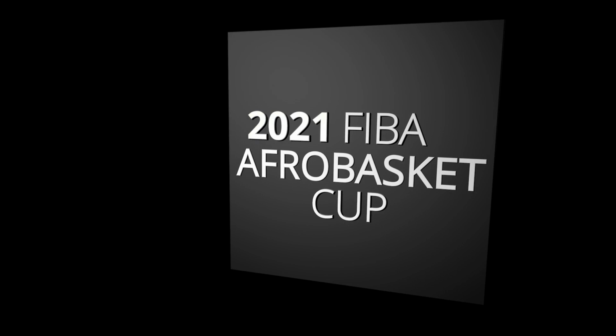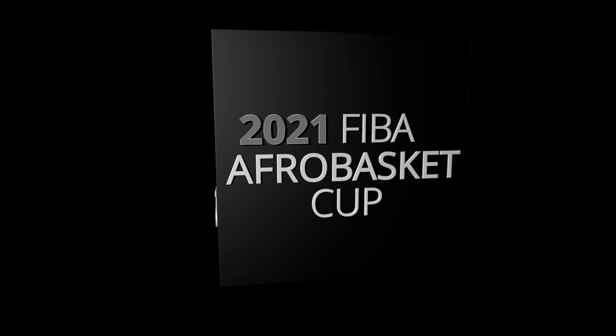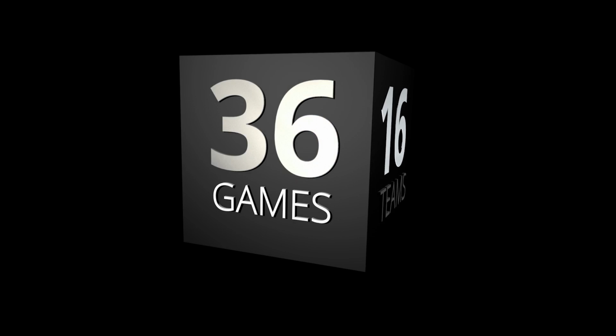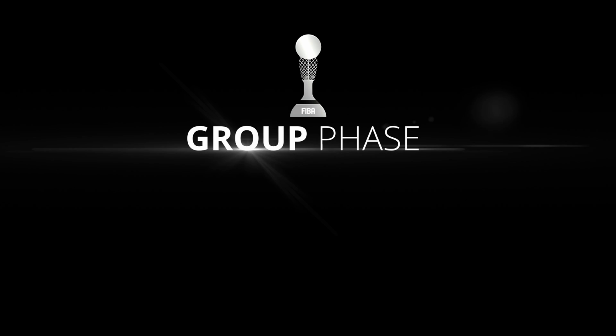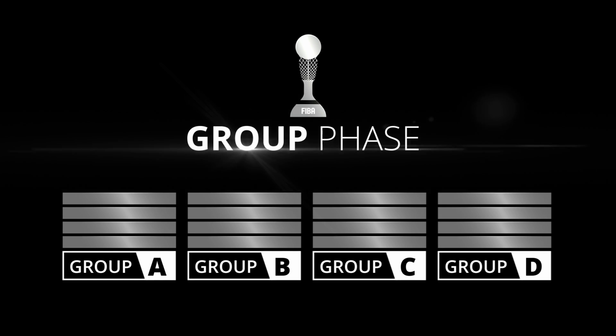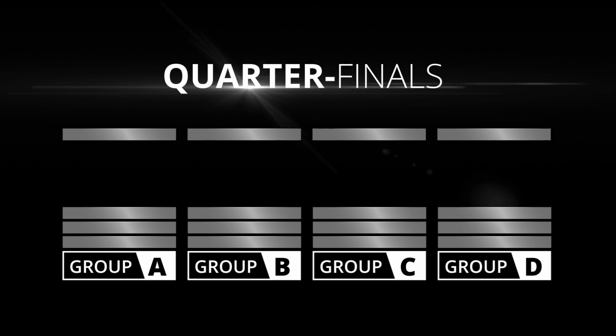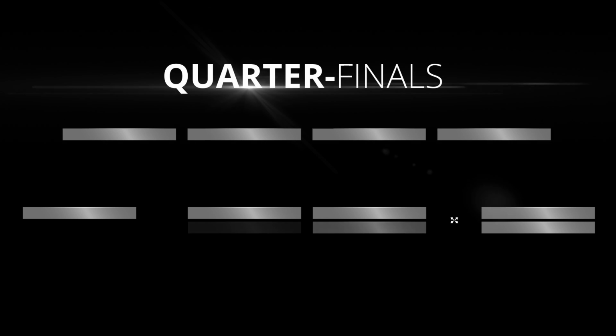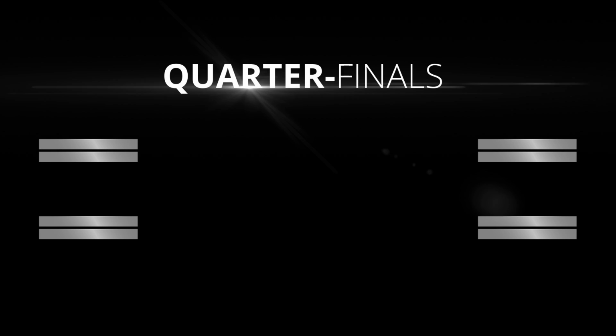The 2021 FIBA AfroBasket Cup will consist of 16 teams playing 36 games over a 13-day period. In the group phase, the 16 teams will be divided into 4 groups of 4 teams, with each team playing the other 3 teams in their group. The top team from each group will qualify for the quarter-finals, and the second team from each group will each play an elimination game against the third team from another group, the 4 winning teams qualifying for the quarter-finals.